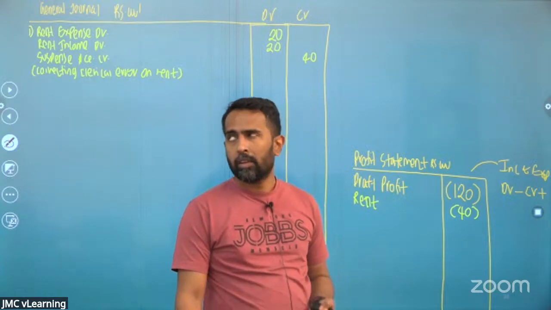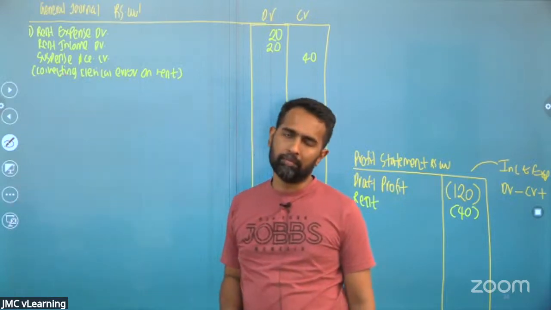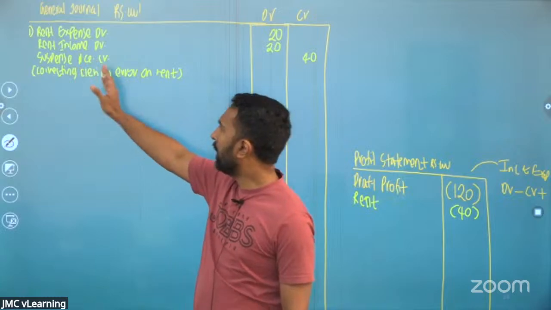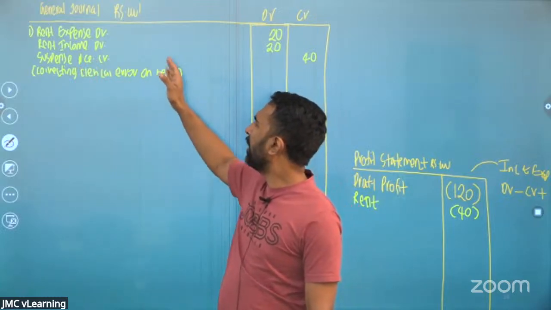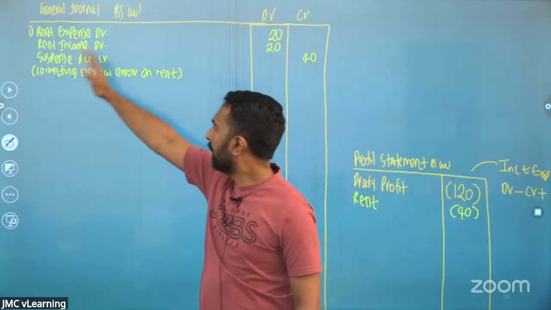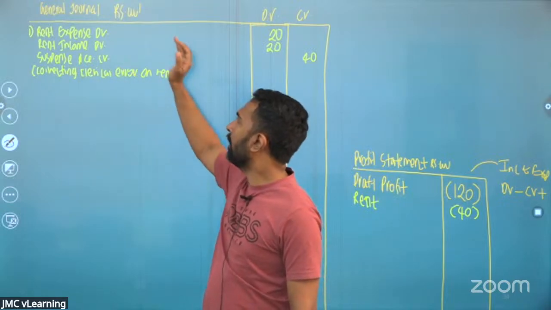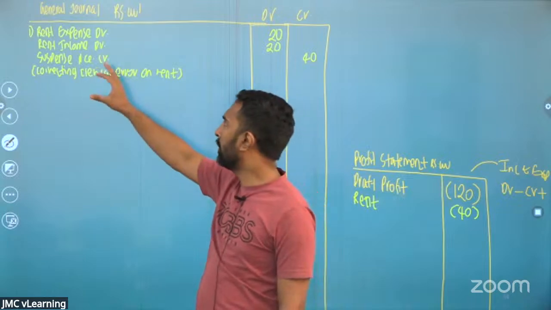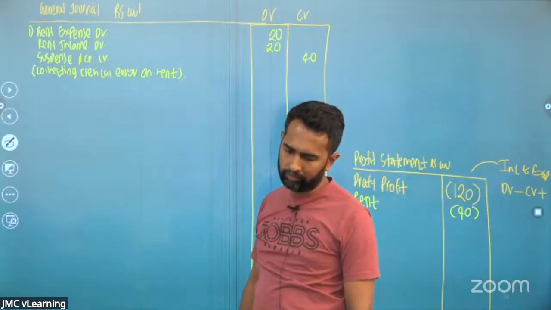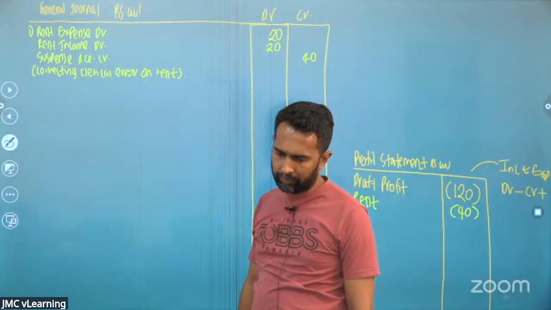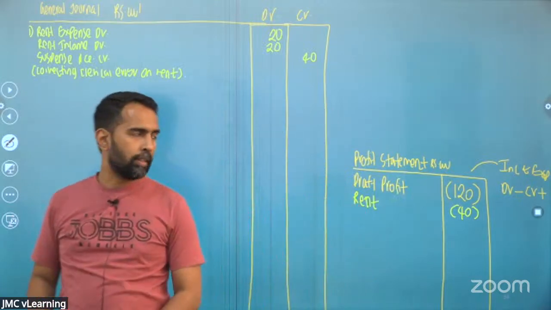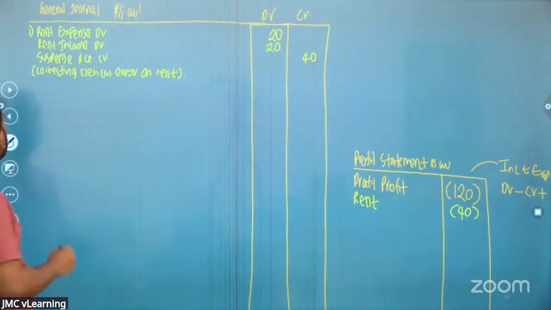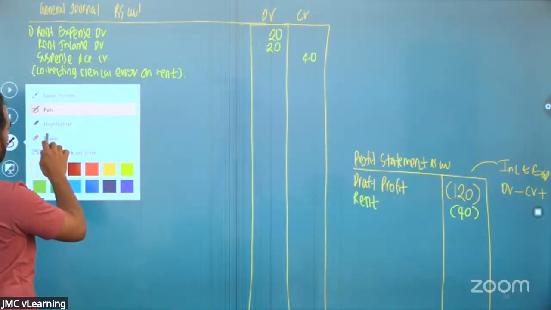Very easy. You just start with the term correcting. Then you write the type of the error. Then relate that to the particular item. Correcting clerical error on rent. You always start with correcting, then the type of the error, then the particular item. Simple as that. Okay, we are done with the first adjustment.